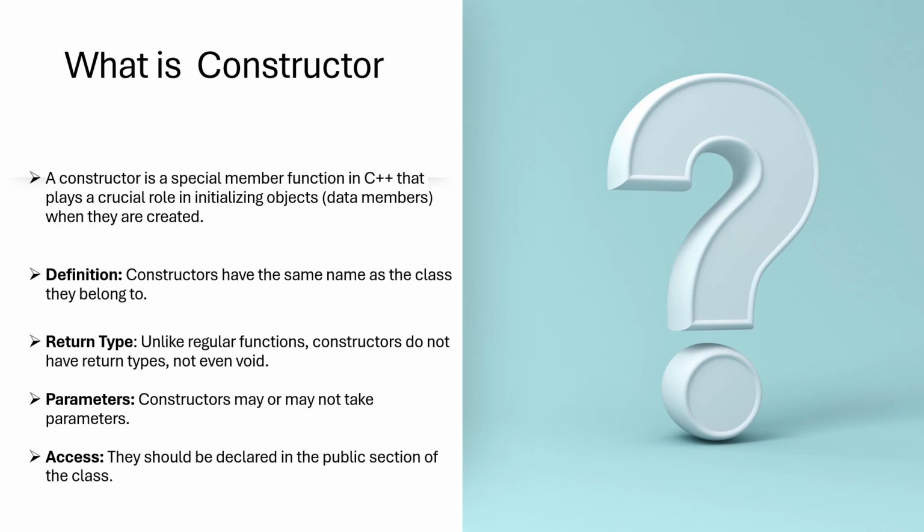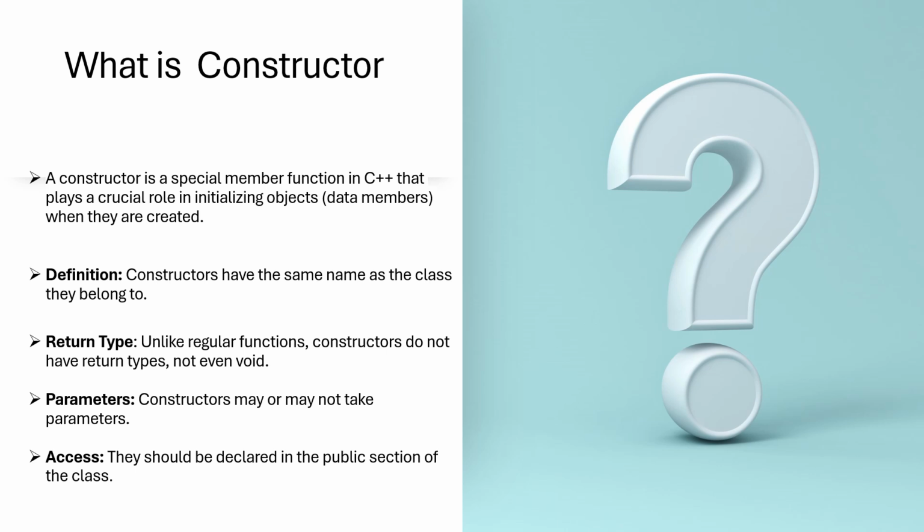So now we can see again what a constructor is. A constructor is a special member function in C++ that plays a crucial role in initializing object data members when they are created. What will be the definition? The constructor name will be the same as the class name. Constructors have the same name as the class they belong to. Then the return type. Unlike regular functions, constructors do not have return types, not even void.